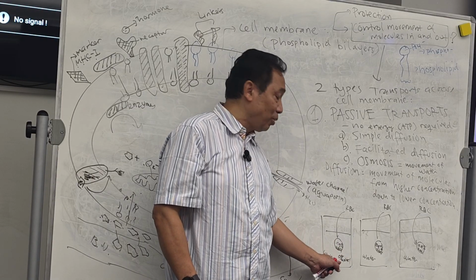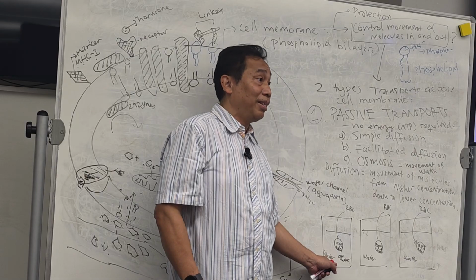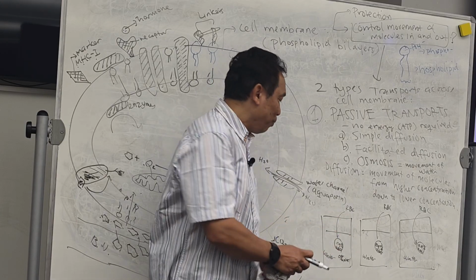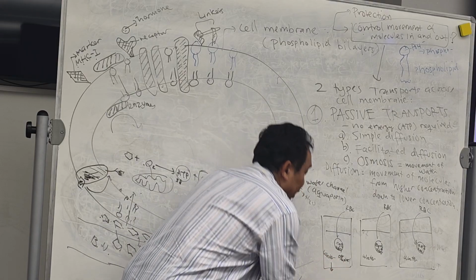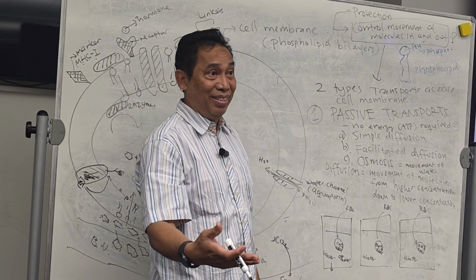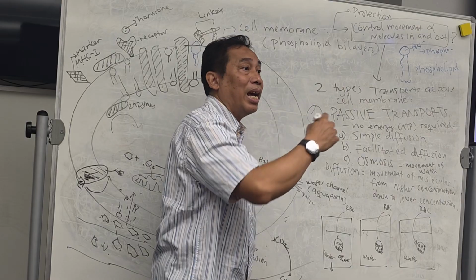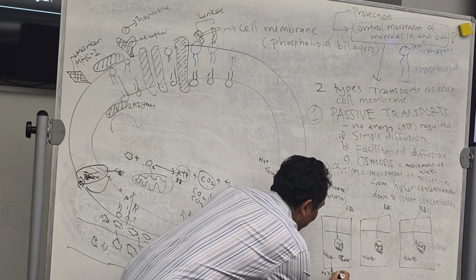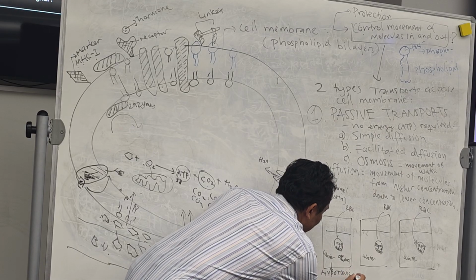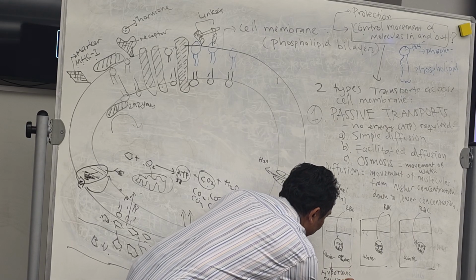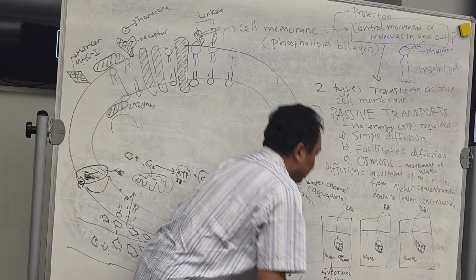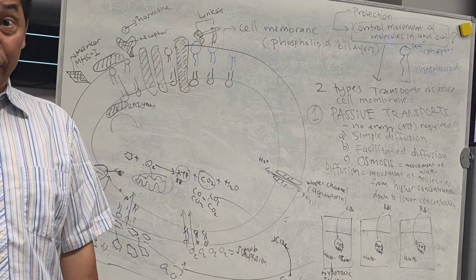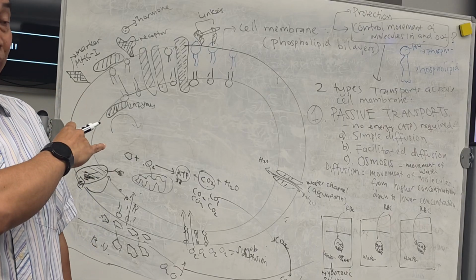Inside the cell or outside the cell? Inside, right? 0.9 is still higher than 0. Are you with me? Therefore, this solution over here that has lower concentration compared to the cell is called the hypotonic solution. You follow this one first? Get it? That's the first container.